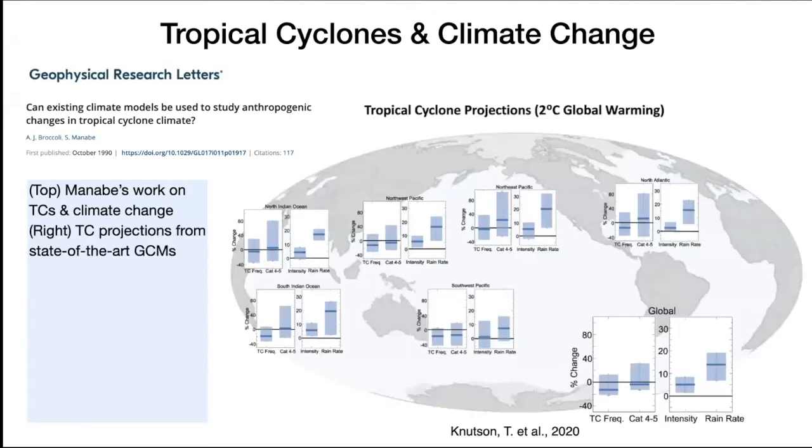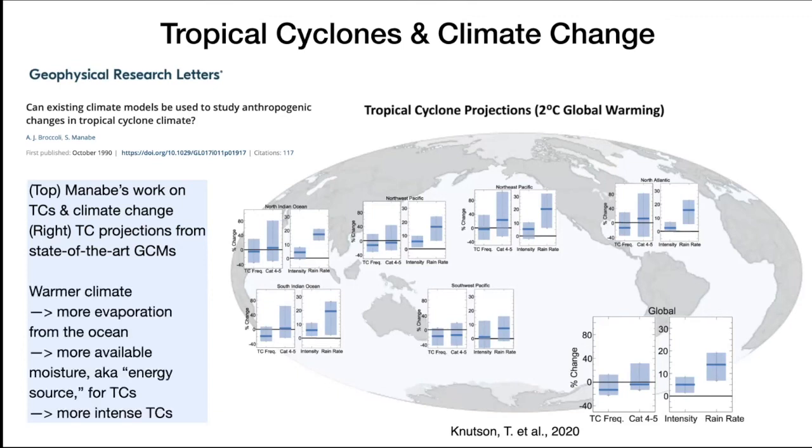The picture you see on the right is published in the IPCC report. It talks about how climate change will affect us as humanity. It shows tropical cyclone projections in terms of frequency and intensity with 2 degrees global warming. What it is showing in terms of frequency is that the models think that tropical cyclones will be less frequent, but there's a large error bar, as you can see. In terms of intensity, there will be more rain and more intense tropical cyclones in a warmer climate.